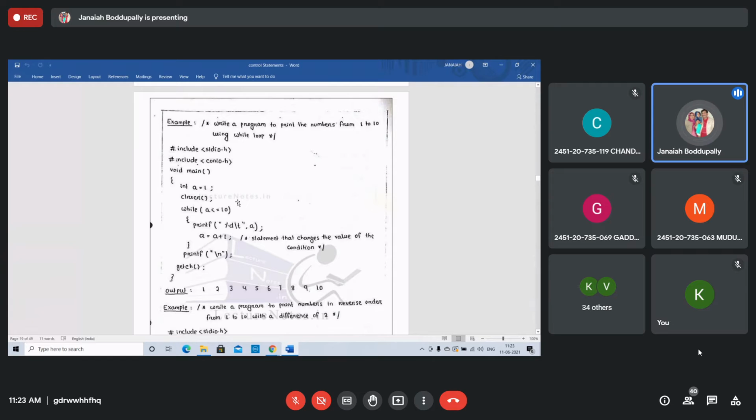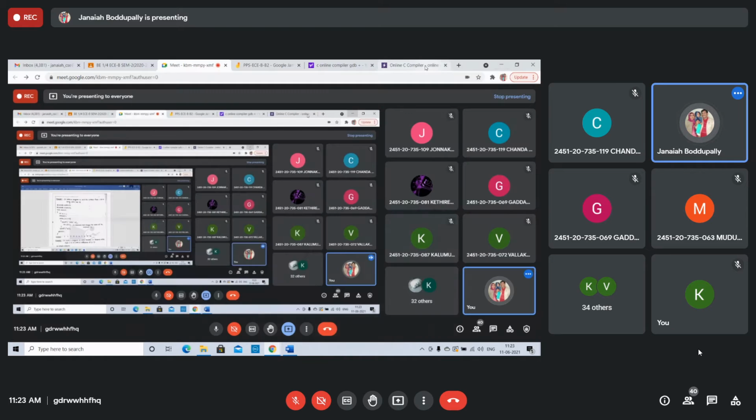While A is less than or equal to 10, the condition, printf percentage d, A value will be printed. Every time A will be incremented in the loop only. A equal to A plus 1, or A plus plus also you can write. A statement that changes the value of the condition is needed; otherwise the same condition will be there forever. I will execute this one and show it.